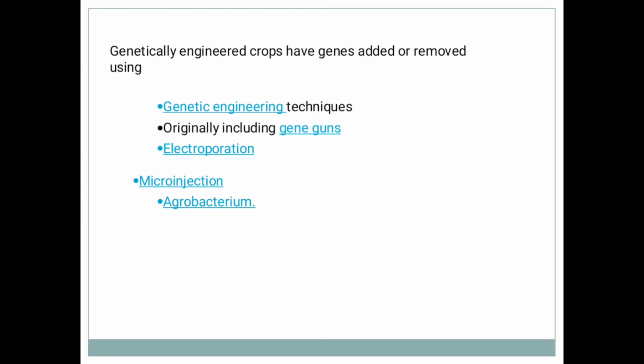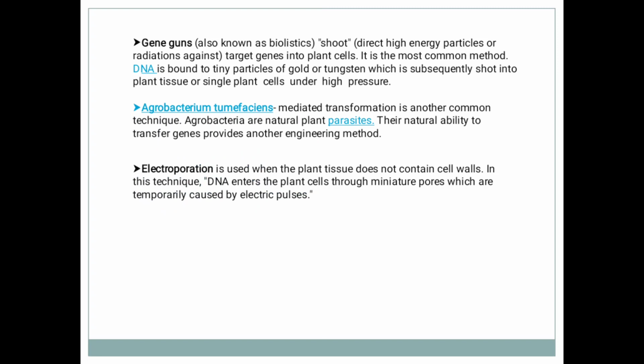Genetic engineering techniques for introducing genes include gene guns, electroporation, microinjection, and agrobacterium. Gene guns, also known as the biolistic method, shoot high energy particles carrying target genes into the plant cell. In the most common method, DNA is bound to tiny particles of gold or tungsten, which are shot into plant tissues or single plant cells under high pressure. Agrobacterium mediated transformation is also a common technique.